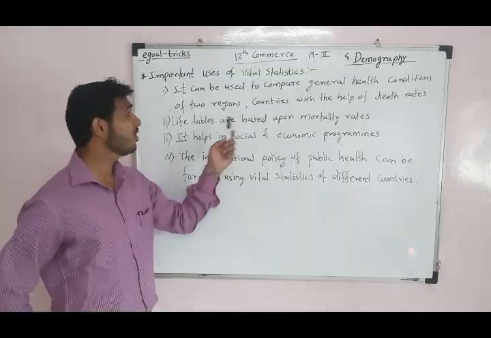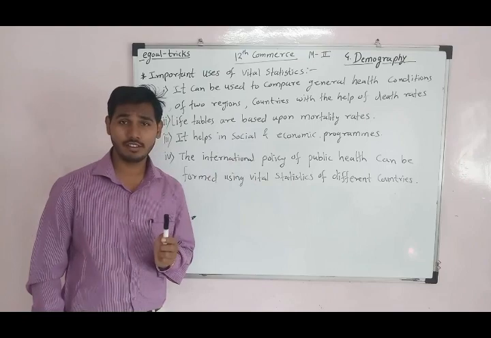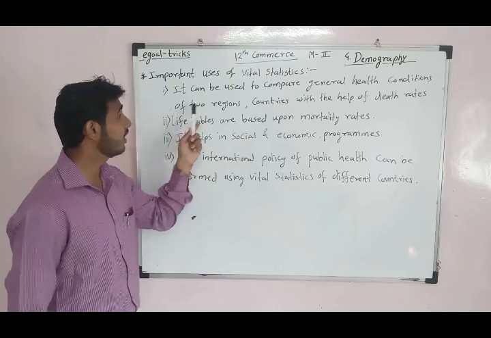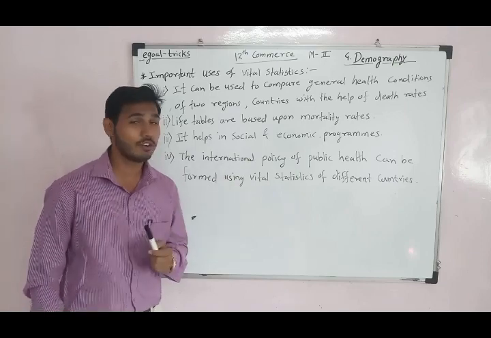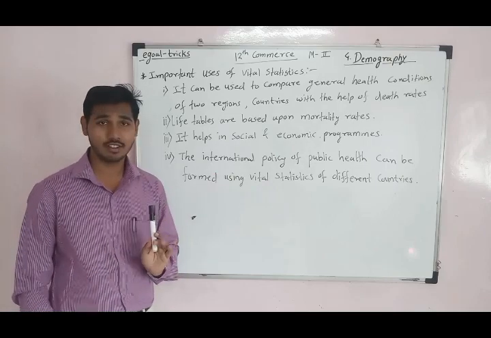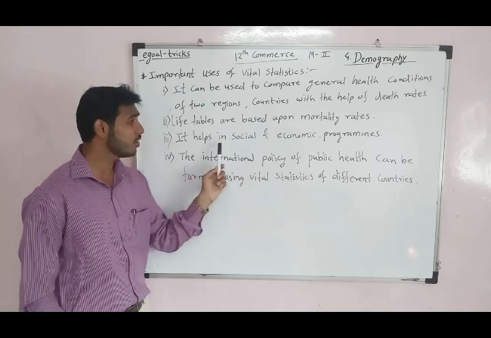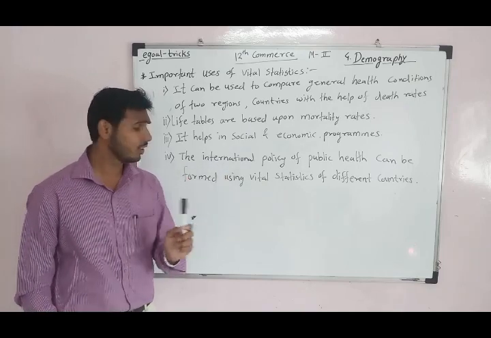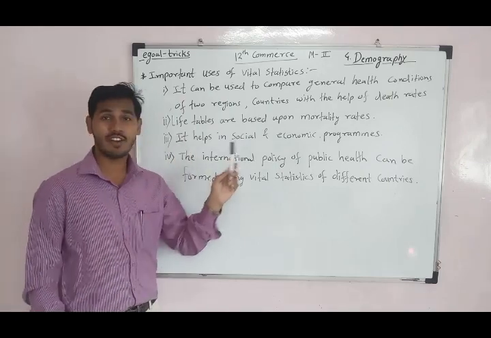Now we will see some important uses of vital statistics. First, it can be used to compare the general health conditions of two regions or countries with the help of death rates. The second use is that life tables are based upon mortality rates. Third, it helps in social and economic programs. And last, the international policy of public health can be formed using vital statistics of different countries. So these are the important uses of vital statistics.